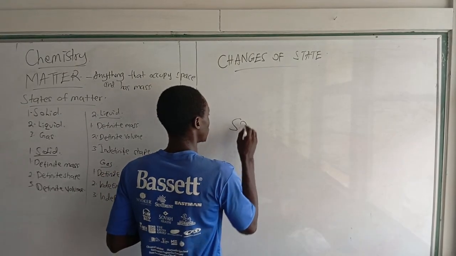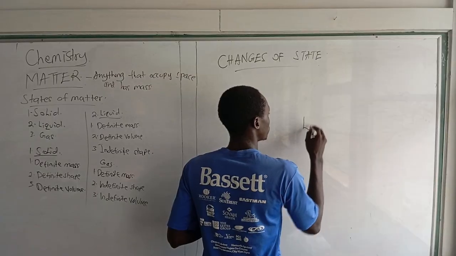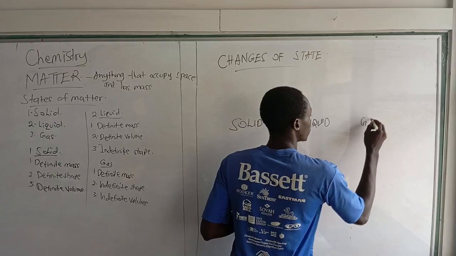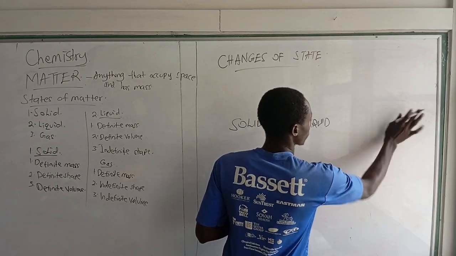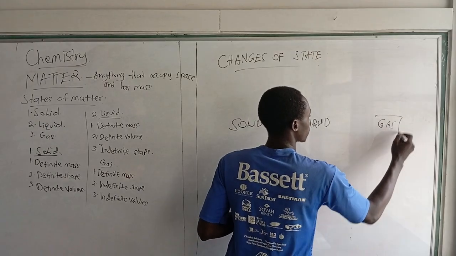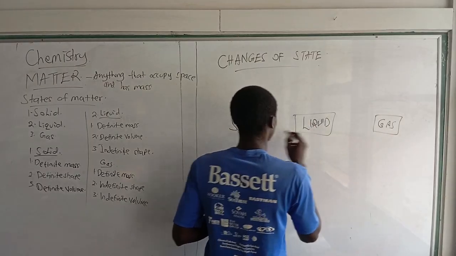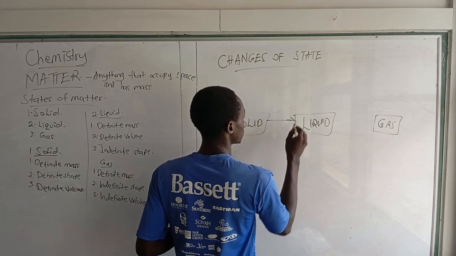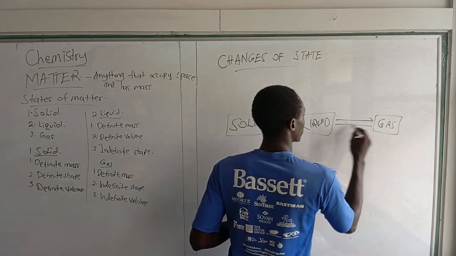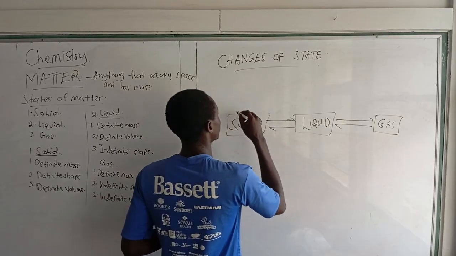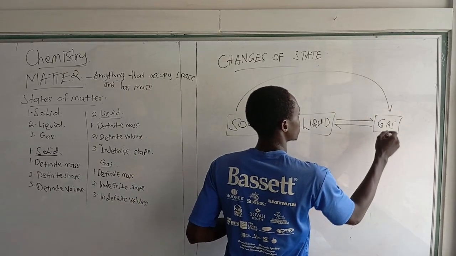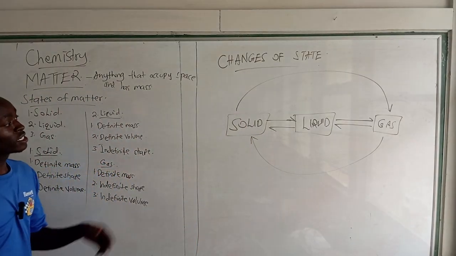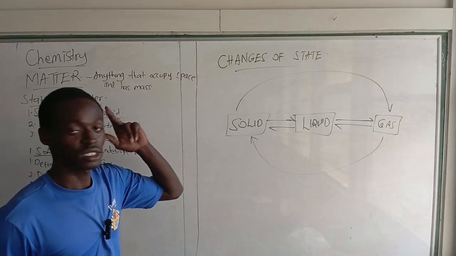So let's say over here we have the solid, and over here we have the liquid, and over here we have now the gas. Then we have arrows like this, and this, and this. We also have this one, and this one. So I believe that one is really easy to remember, and it sticks in the brain very quickly.